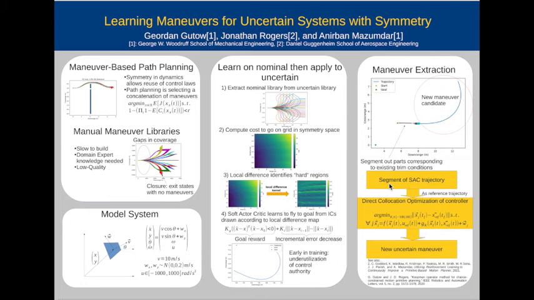That's a segment of trajectory and a sequence of control inputs that will produce that trajectory. So we can use that as a reference trajectory inside a controller. We run a direct collocation optimization to select controller gains to minimize the tracking error even under uncertainty. With this new controller output plus the reference trajectory and the reference controls, we now have an uncertain maneuver that we can add to the library. Hopefully, if we run this again, we'd get a better, smoother local cost difference metric.